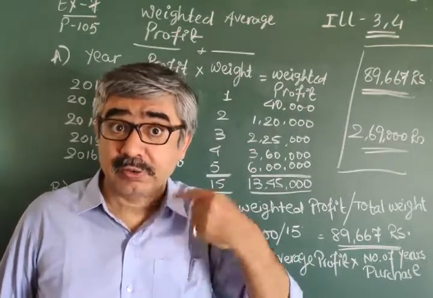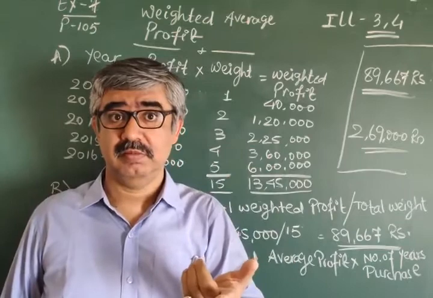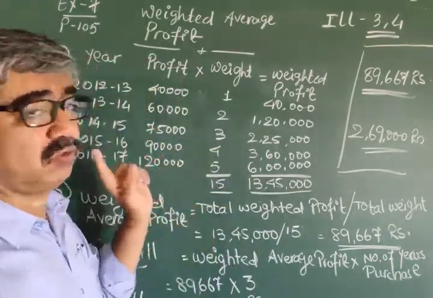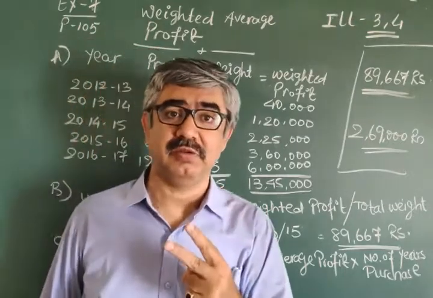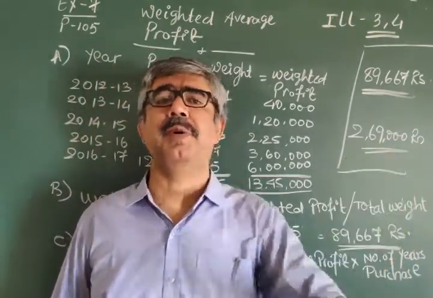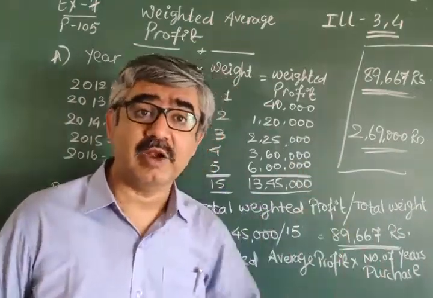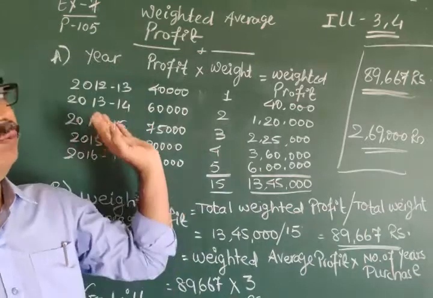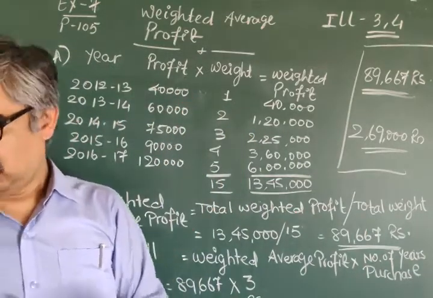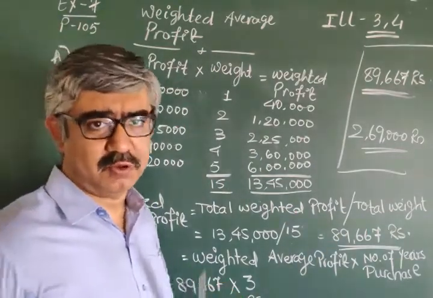What I wanted to say? What I want to convey? That if you are not perfect about these 2 methods, simple average and weighted average, then it is impossible for you to solve super profit or capitalized profit. So to solve those methods also, you must have grip in these 2 methods. Grip is nothing but a matter of calculation and carefulness.